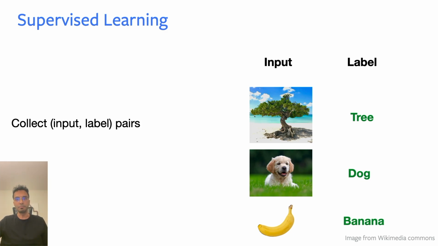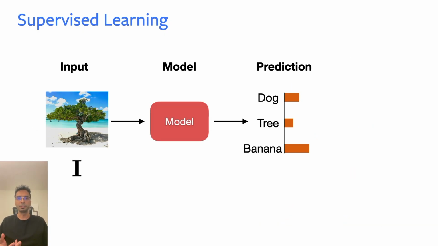Once we get these input label pairs, we use them to train a machine learning model. So we start by feeding this input image into a model, and the model makes a bunch of predictions of what it thinks are possible objects in this image. It will say that with a certain degree of confidence there's a dog in the image, there's a tree, there's a banana, and so on. In this case, the model unfortunately thinks that this image contains a banana because it produces a very strong confidence score for the class banana.